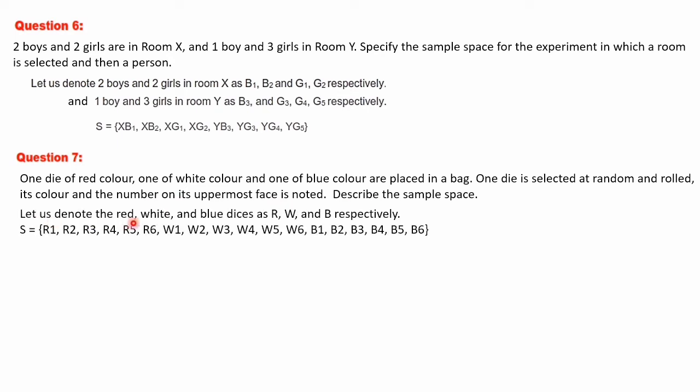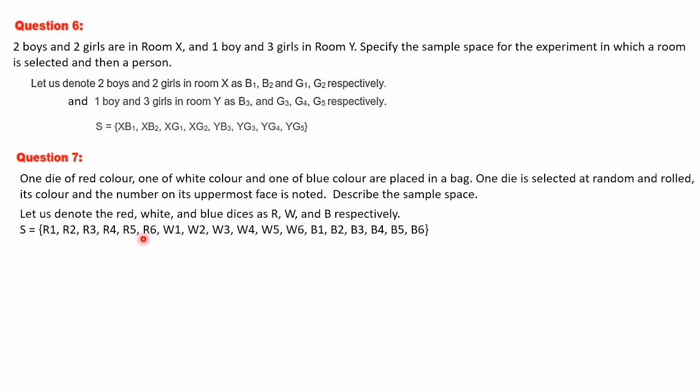So let us denote the red, white and blue dice by the first letters of red, white and blue, that is R, W and B respectively. A red die can be represented by R, white by W and blue by B. So here S is equal to a red. If you get a red die, there are 6 chances because it is marked with faces 1 to 6. So R1, R2, R3, R4, R5, R6. So the chances for the red die are over.